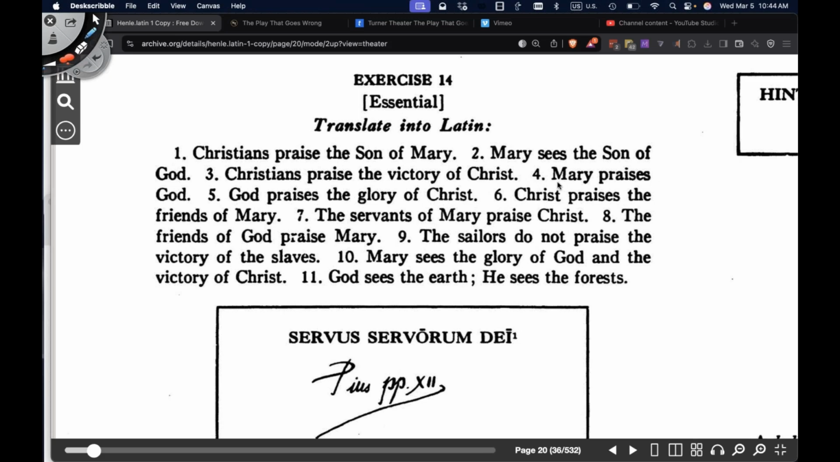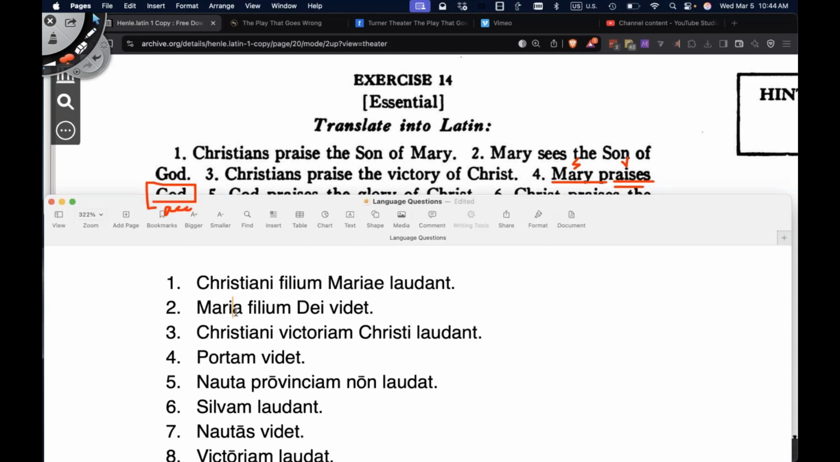Okay, Mary praises God. Mary, subject to the sentence. What is she doing? She praises, verb. Whom does she praise? She praises God, direct object, accusative case. So then our sentence is going to be Maria, subject to the sentence, nominative case, Maria. She praises. So we'll take laudant, but we need to rearrange things.